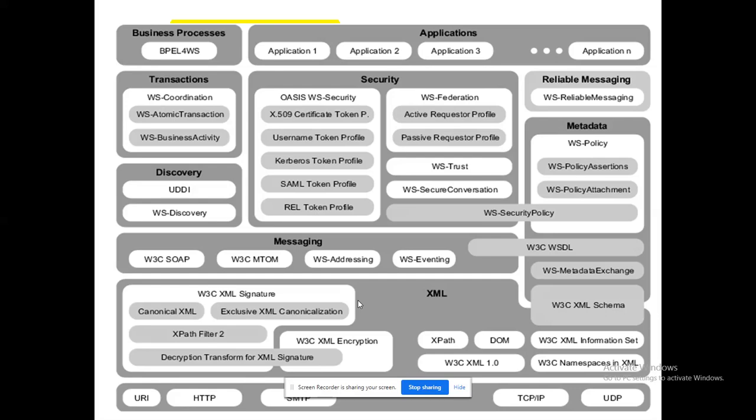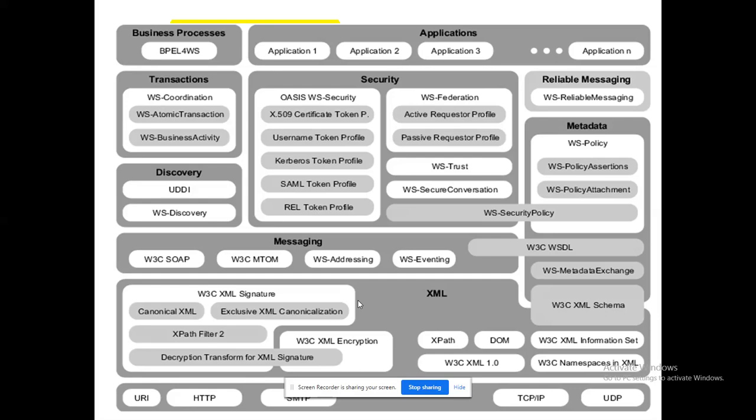The main thing here is WS addressing, which will help me identify the partner links available in my WSDL programs, right? Source partner link and destination partner link are both identified using my messaging. So that will help me identify the source and destination. That's called messaging.